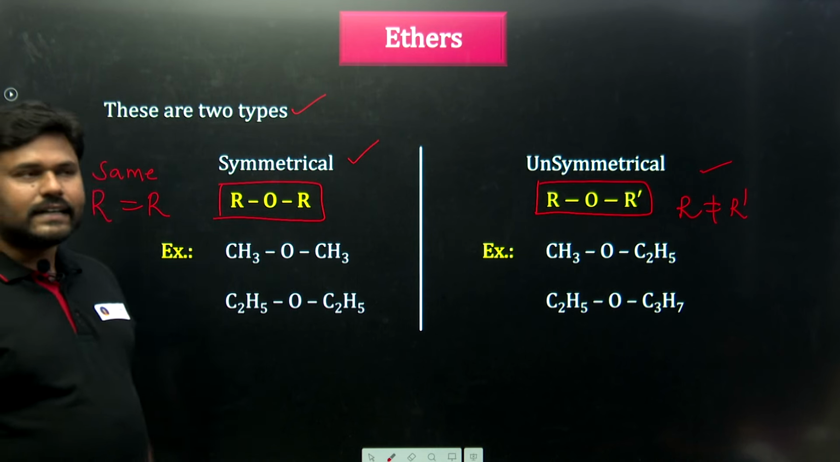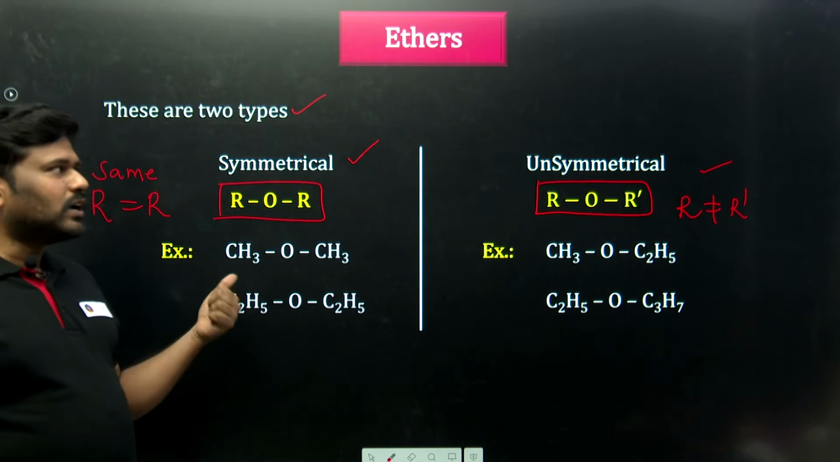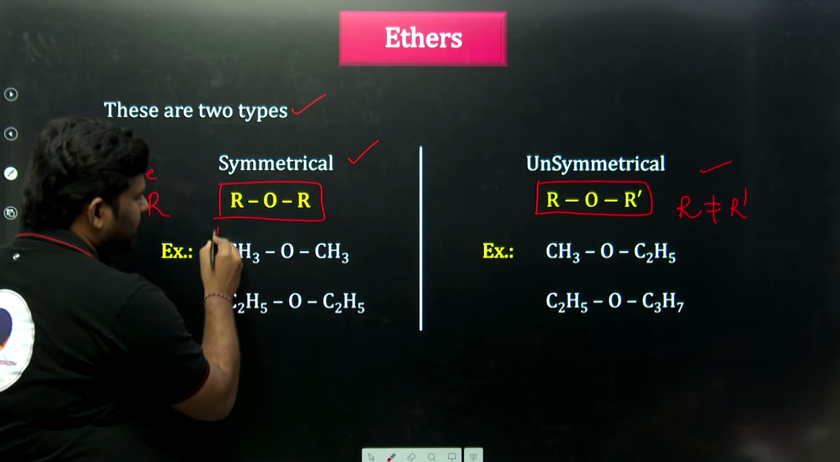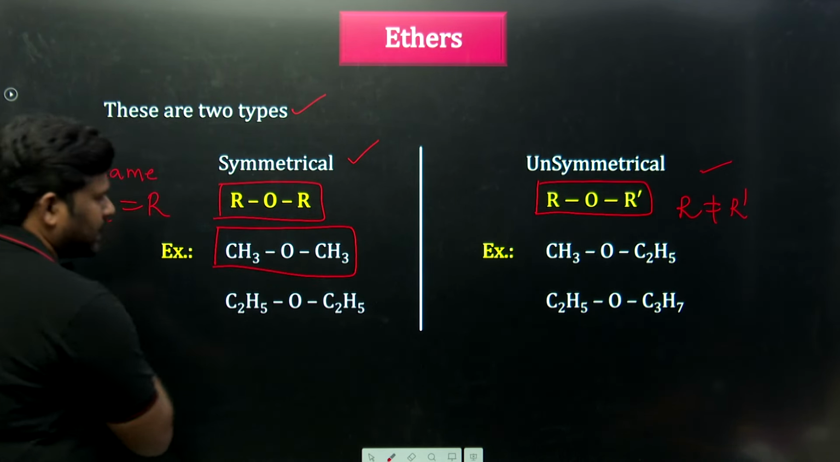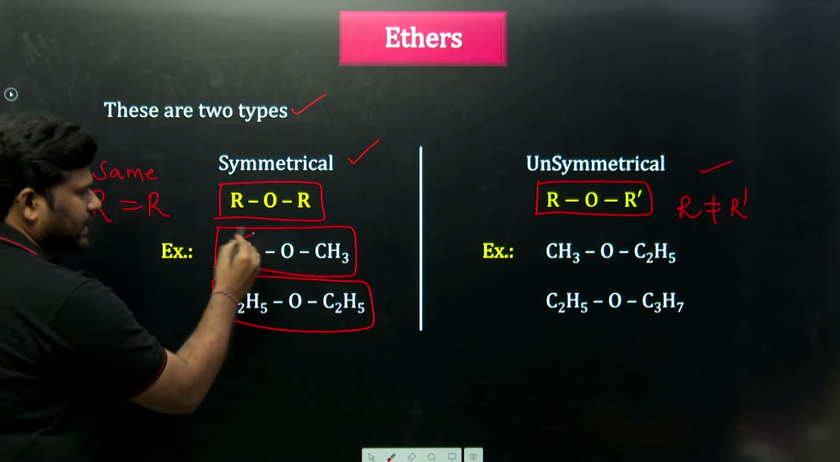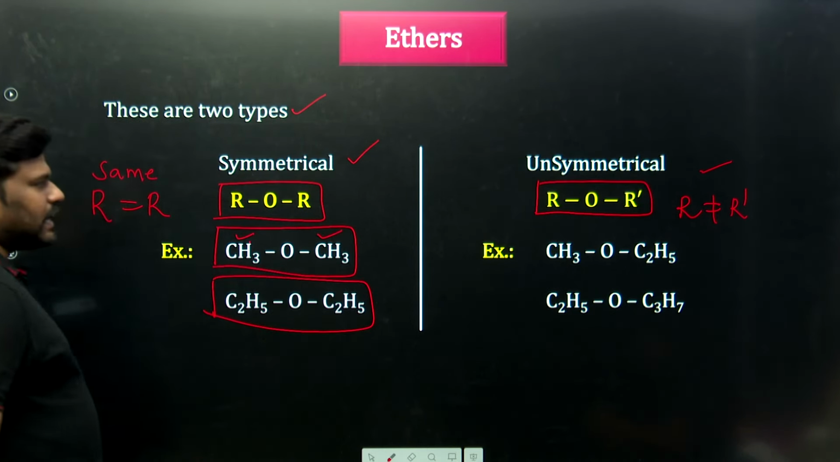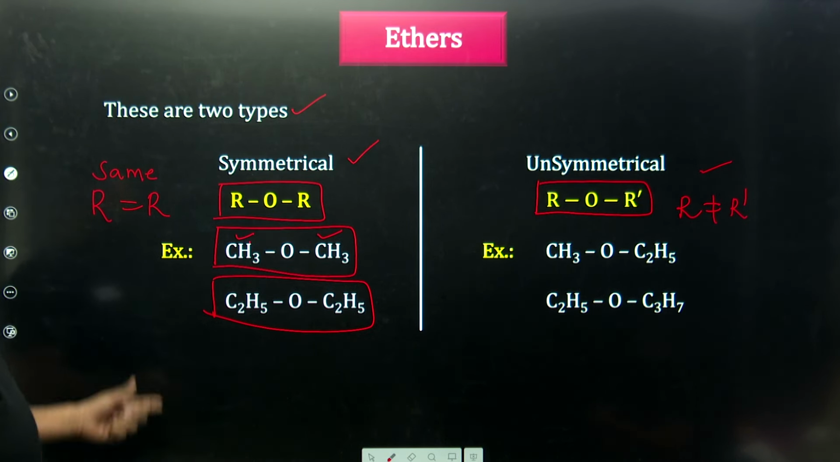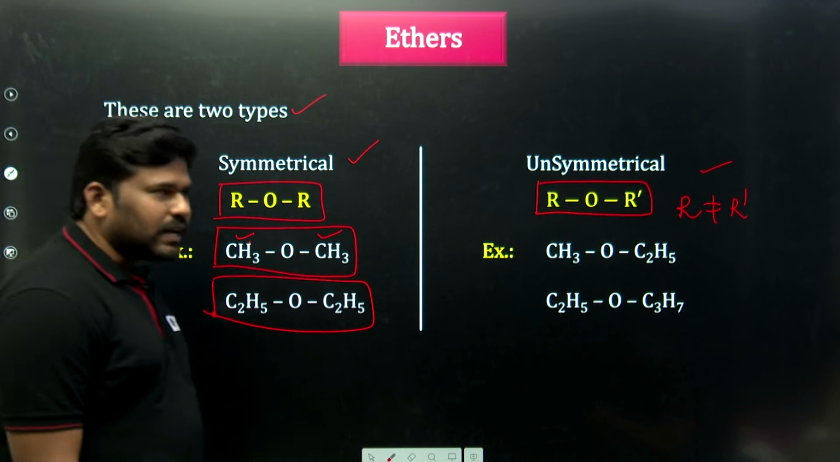Sir, what are the ethers? Ethers are of two types, ROR and ROR dash, that is R bond O bond R. For example, CH3OCH3 and C2H5OC2H5. Here whatever I am taking is CH3, and here also CH3. CH3 equals CH3, C2H5 equals C2H5. So these are called symmetrical ethers.